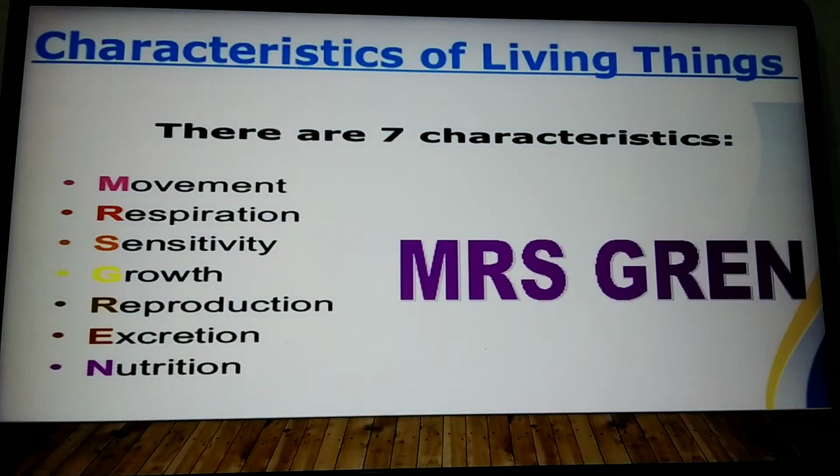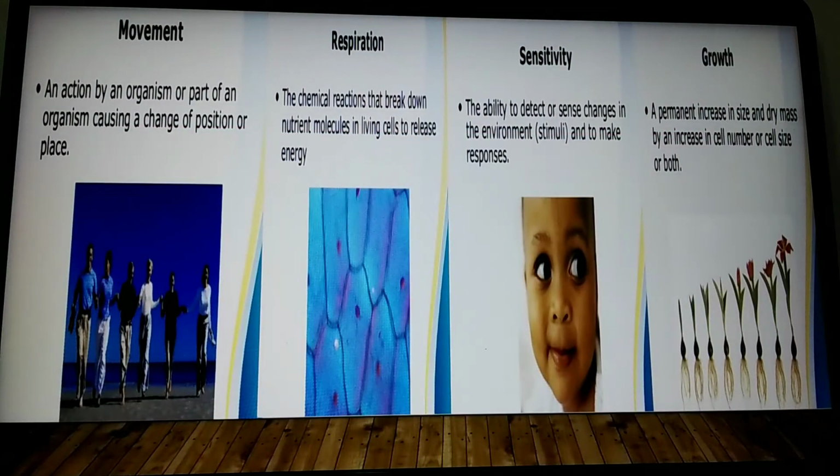Now coming to the characteristics of living things, there are mainly 7 characteristics, that is movement, respiration, sensitivity, growth, reproduction, excretion, nutrition. We will do each one with an example. So, in the first, the movement: the action by an organism or a part of an organism causing a change of position is called movement. That means displacing from one place to another place is movement, which is biologically called locomotion.